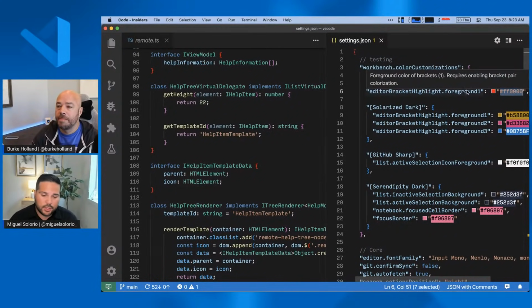I know since it's a newer feature, not a lot of themes have actually implemented them yet. So I think over time, the themes will adopt this. But yeah, you can definitely change this.